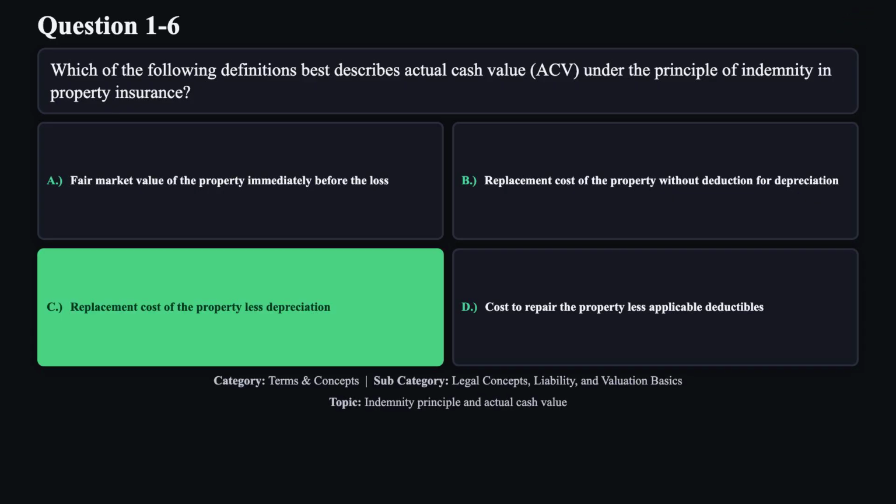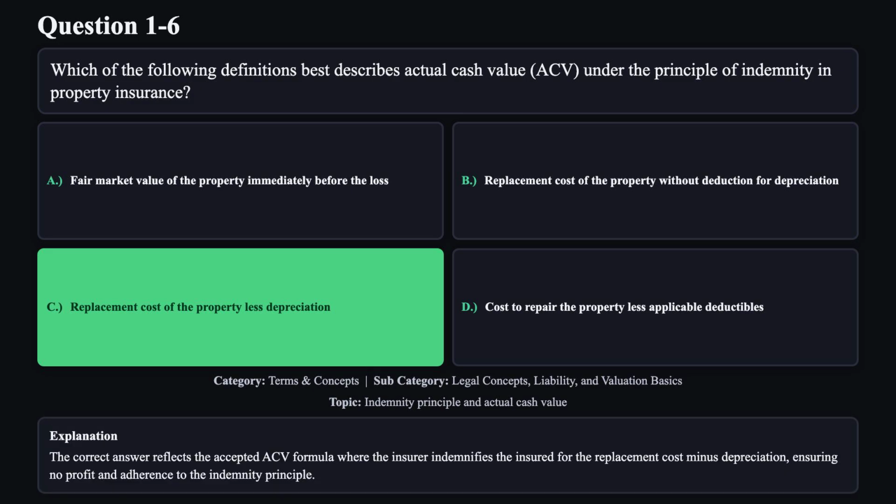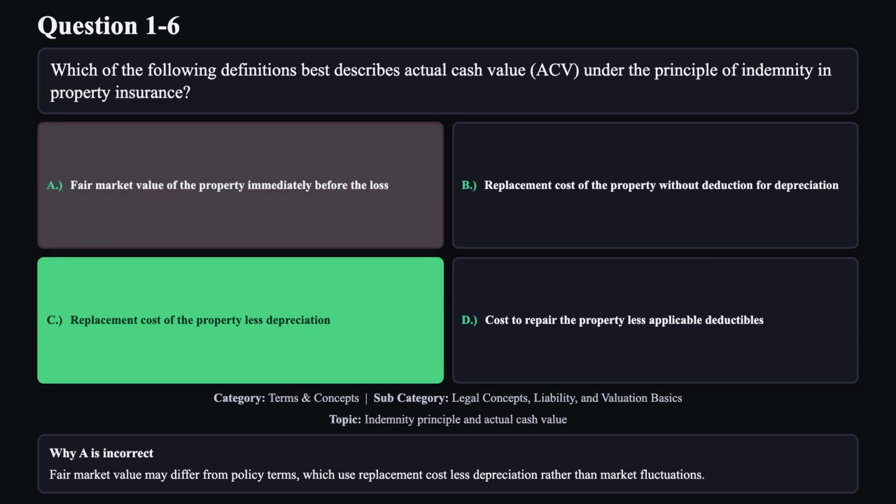The correct answer is C. The correct answer reflects the accepted ACV formula, where the insurer indemnifies the insured for the replacement cost minus depreciation, ensuring no profit and adherence to the indemnity principle. Reason A is not correct. Fair market value may differ from policy terms, which use replacement cost less depreciation rather than market fluctuations.